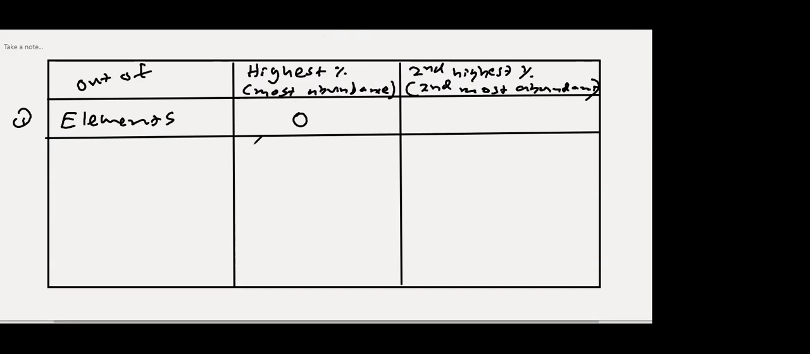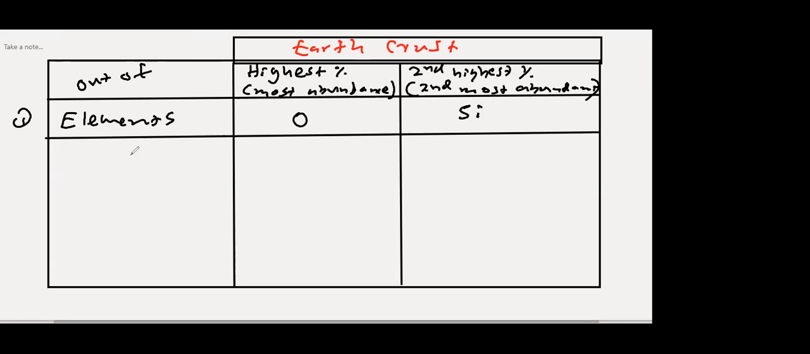I'll put one more box above and then it's clear. Otherwise, it can be in the universe. Okay, I'll write here earth crust. In the earth crust, highest percent. You can make a small table like this. Then it's useful because you will not learn this again in the textbook. Earth crust, highest percentage oxygen. Second highest percentage, silicon.